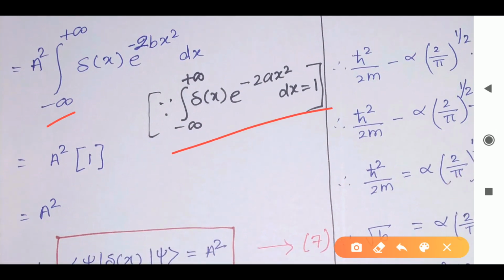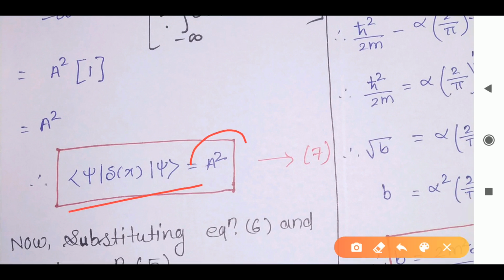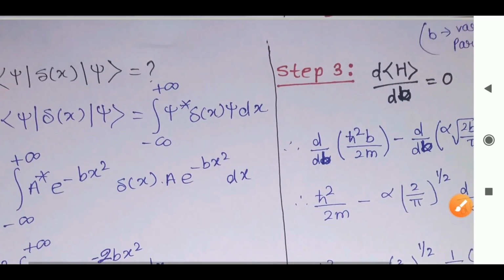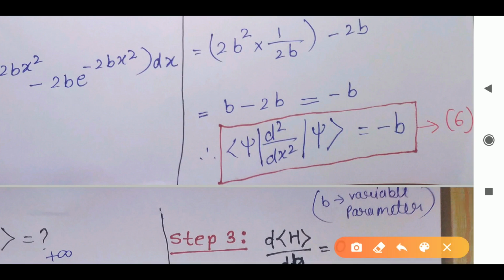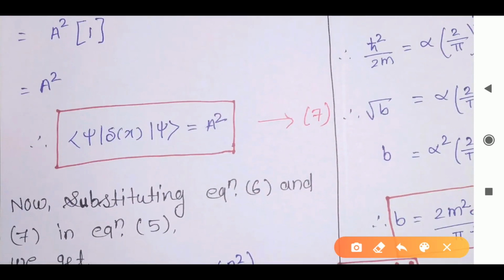So instead of this whole, we will write 1, integration of this will give us 1. So here we have a square. So what are we getting? The value of this term we are getting is a square. Okay, and a square value I can substitute here. So the first term I have got here is minus b, and the second term I have got is a square.